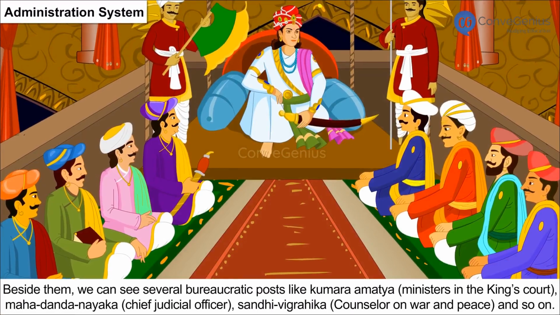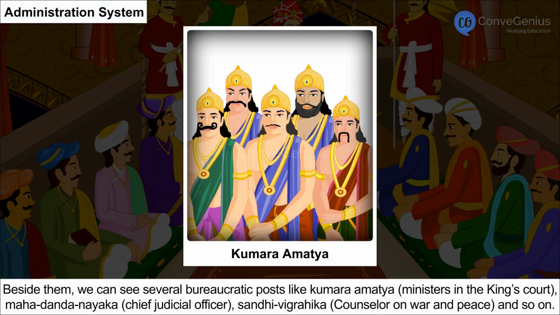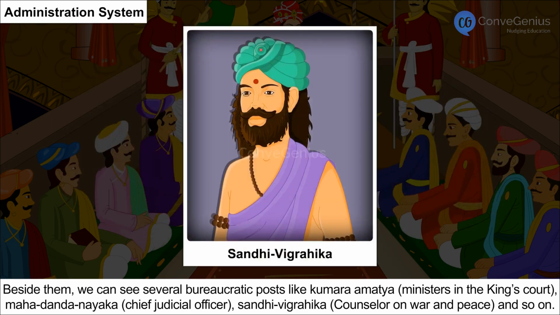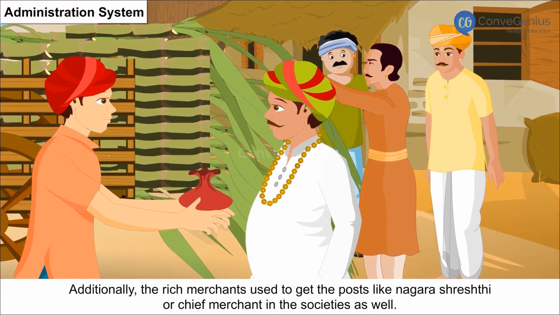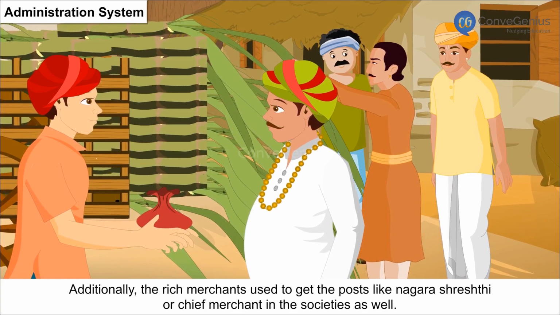Besides them, we can see several bureaucratic posts like Kumara Amatya, ministers in the King's Court, Mahadandanayaka, Chief Judicial Officer, Sandhi Vigrahika, Counselor on War and Peace, and so on. Additionally, rich merchants used to get posts like Nagara Shreshthi, or chief merchant, in the societies as well.